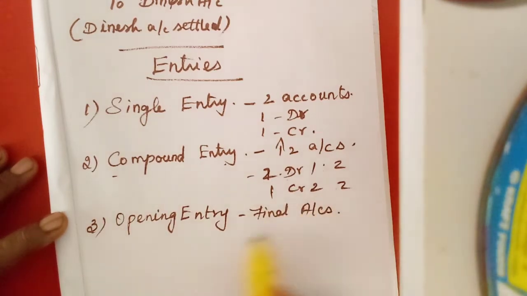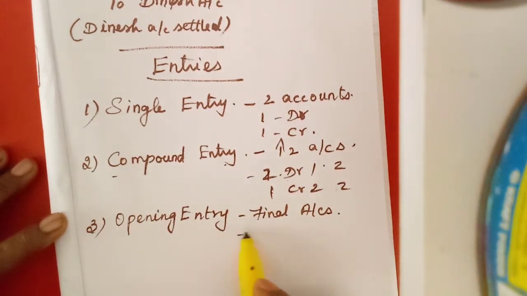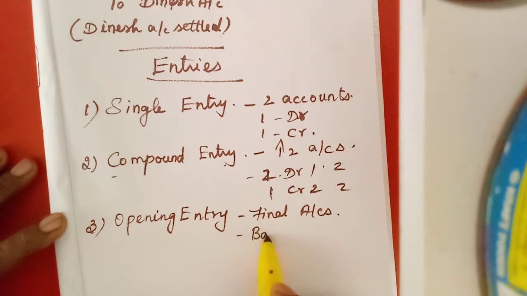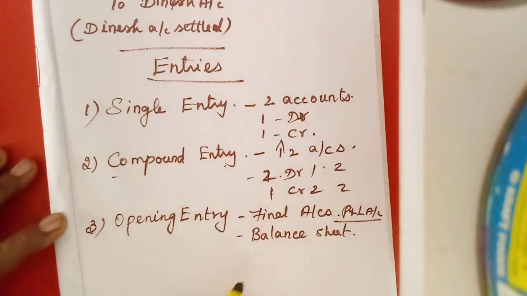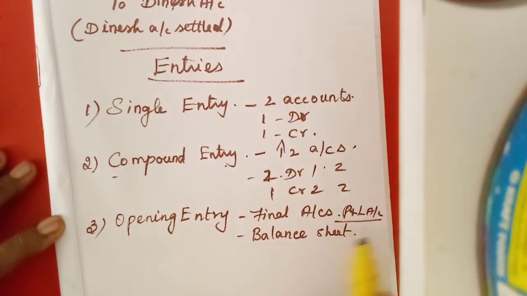The final accounts consist of 2 accounts: one is the profit and loss account and the other one is the balance sheet. All the items from the balance sheet will be written as the opening entries for the next year.